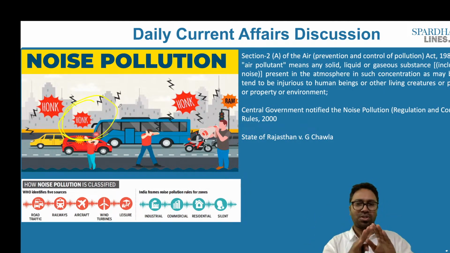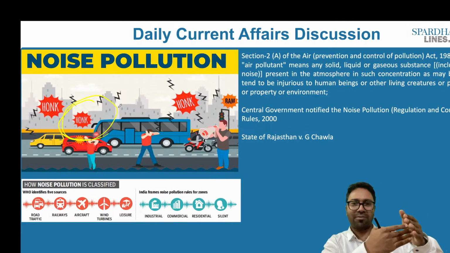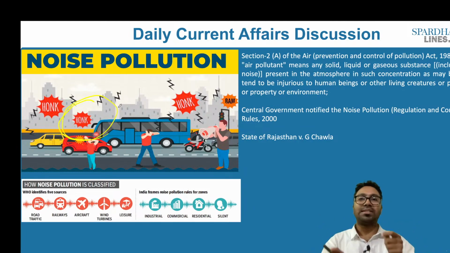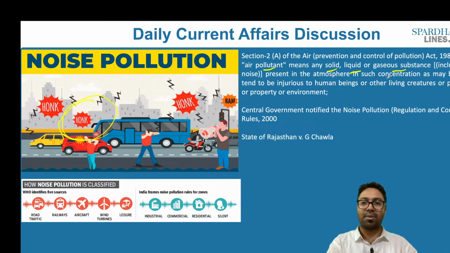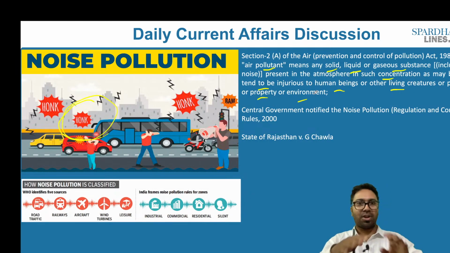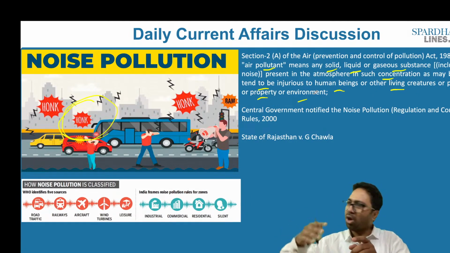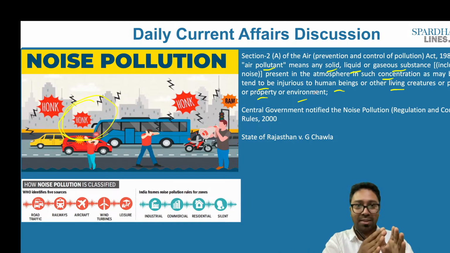So when it comes to noise pollution, we have one major law, then we have to look at the definition, then we have to look at the rules and the law, and then what the Supreme Court has spoken about it. Section 2(a) of the Air (Prevention and Control of Pollution) Act of 1981 defines air pollutant to mean any solid, liquid or gaseous substance, including noise, present in the atmosphere in such concentration as may tend to be injurious to human beings or other living creatures or plants or property or environment. So it means any unwanted sound that could be injurious to human beings or to other living creatures is noise.